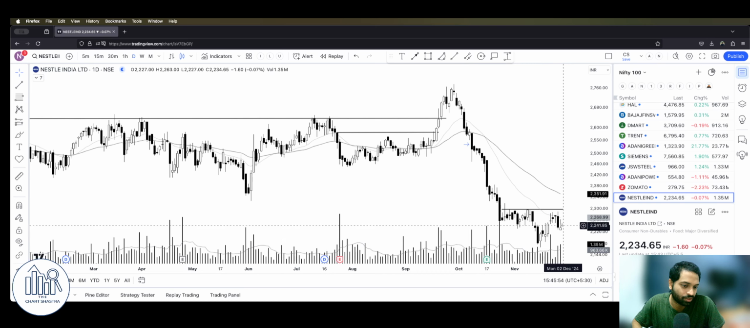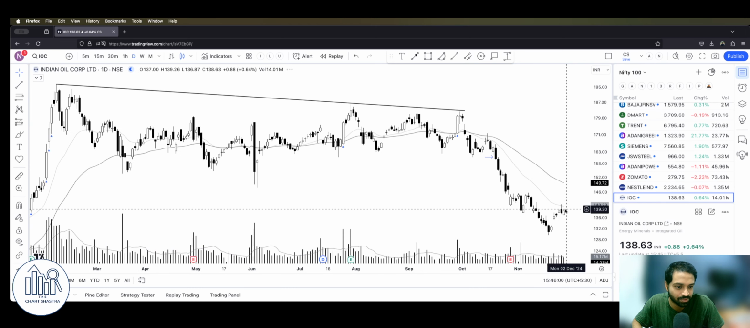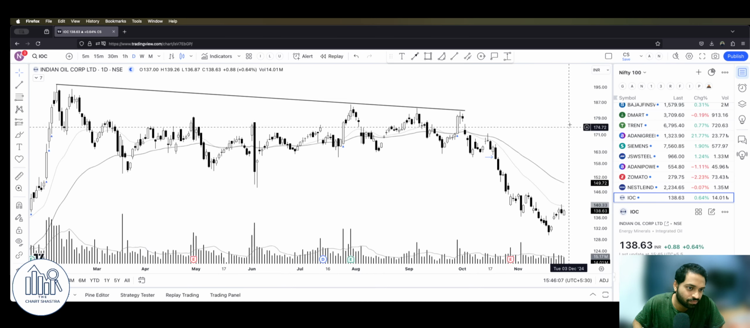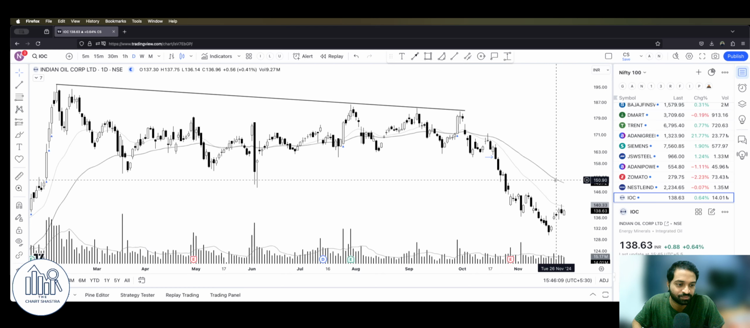Not trying at all. Maruti Suzuki, Bajaj Auto, Nestle India, Asian Paints, these are the stocks which are becoming very weak. IOC, again, a similar example. We want the price action to move to the upside of this area, right?